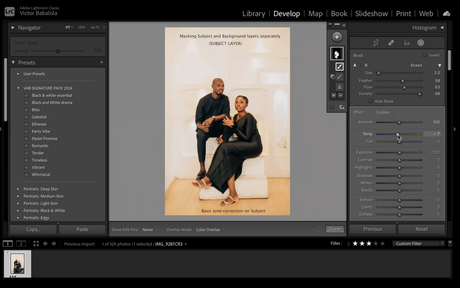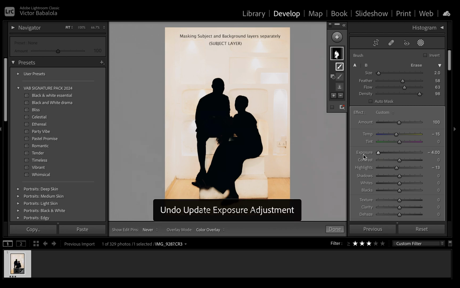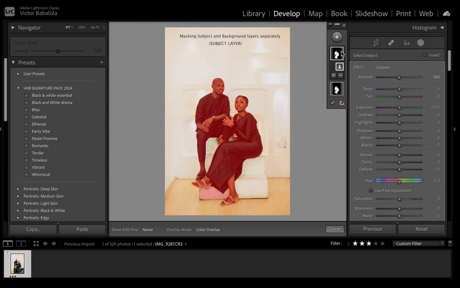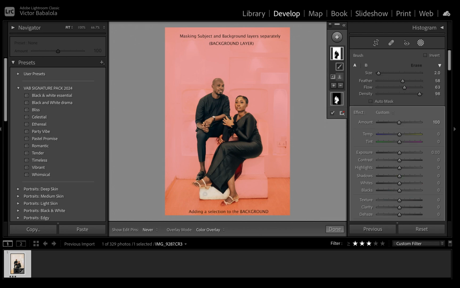So this is me now doing a little bit of tone correction, tone adjustment on the subject, adjusting the highlights, adjusting the exposure, so you see that this is basically on the subject only. Adjusting the highlights, the white, the saturation. Then this is me repeating the same process, but this time around selecting the subject, then inverting it so that I can select only the background.